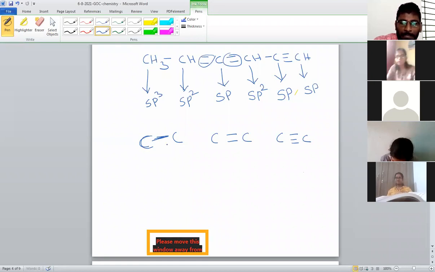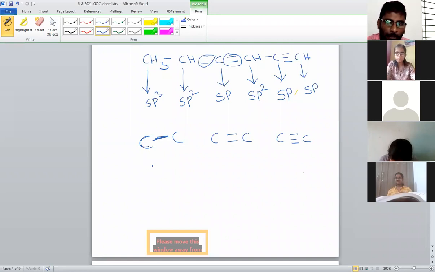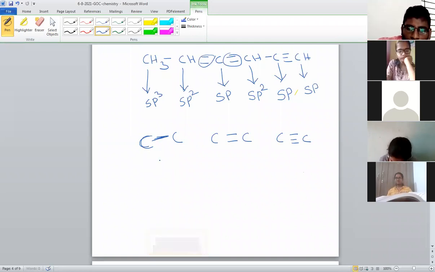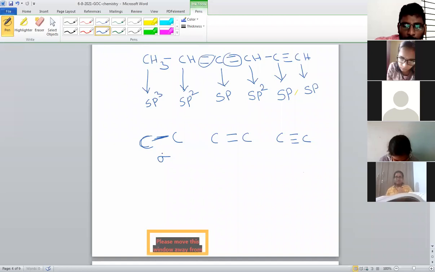Between this carbon and this carbon, which bond is there? Single bond or double bond? This is a single bond. A single bond is always represented with a sigma bond. Wherever a single bond is there, that bond is called which bond? Sigma bond. A single bond is always a sigma bond.